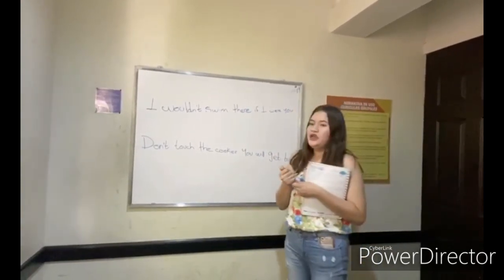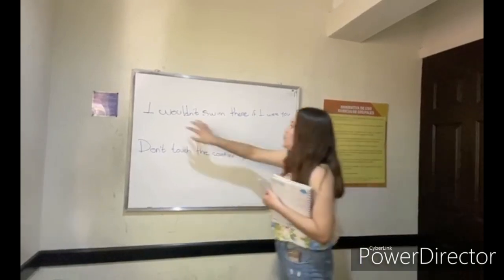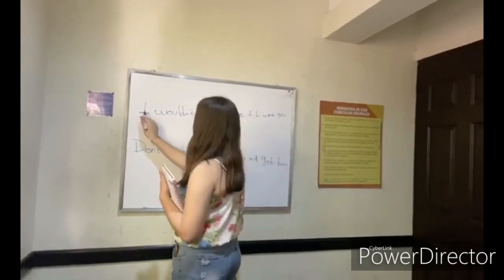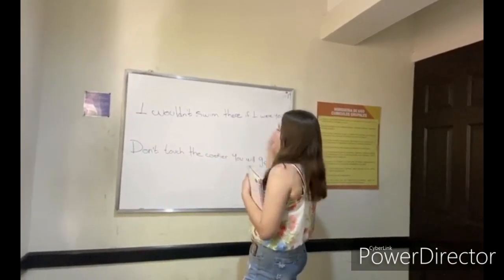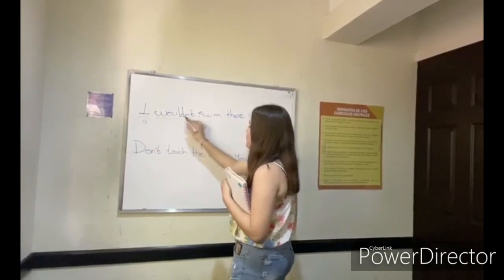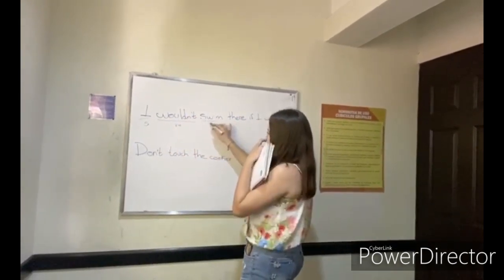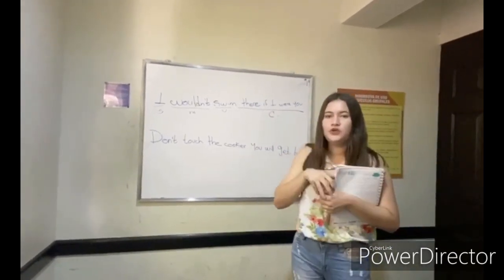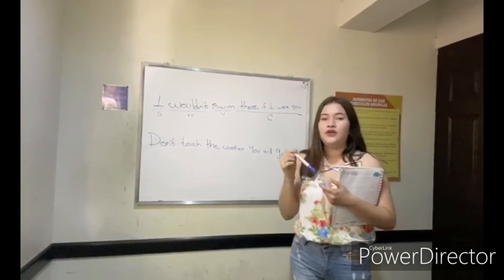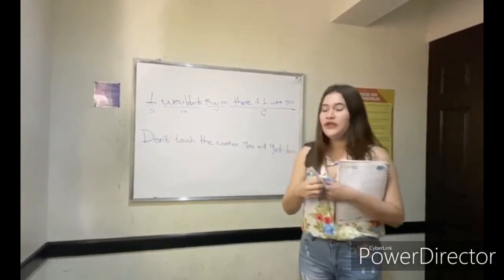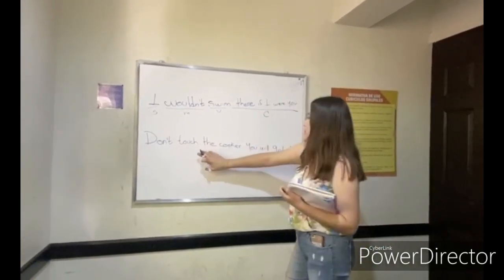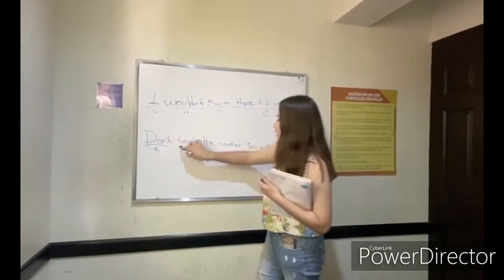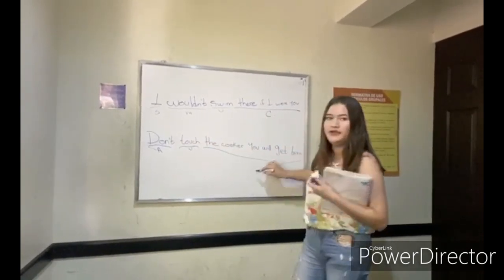In this case, I will use the modal verb would, but in a negative sentence. For example, I wouldn't swim there if I were you. It has a subject, a modal verb in negative form, a verb, and a complement. The other form of warning is strong warning. We usually use don't. In this case: don't touch the cooker, you will get burned. There is the verb and a complement.